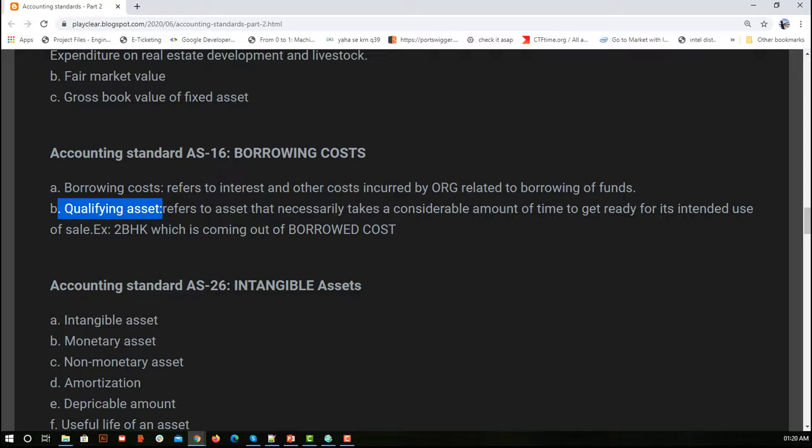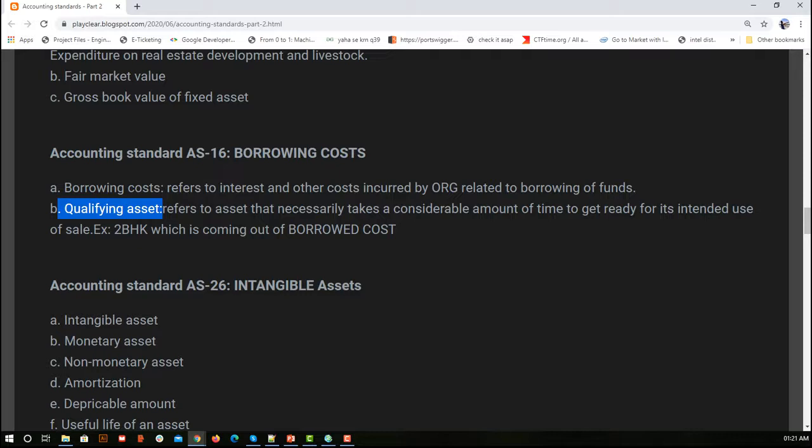So here what we are saying is, suppose I took a contract of building a big mall. That is a contract that I have taken for selling, because I am building this asset for selling purpose. That is not my fixed asset, but when I am building it, I have borrowed some money from others for building, and I am taking 2 or 3 or 4 financial years for building it.